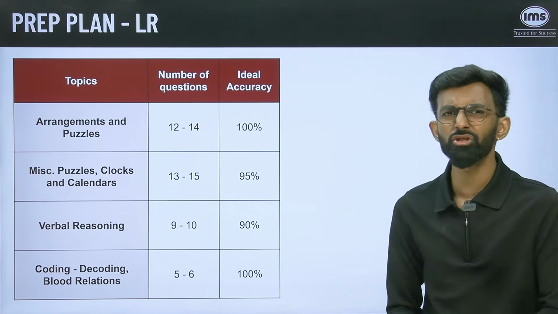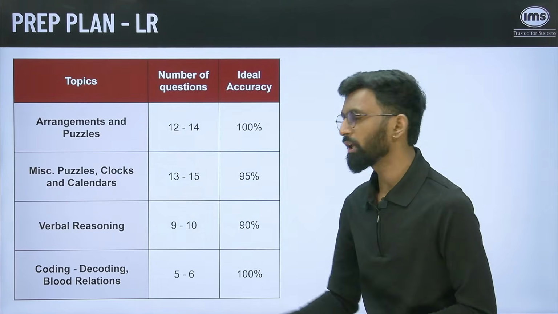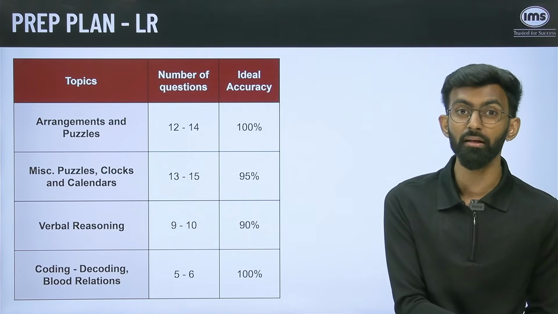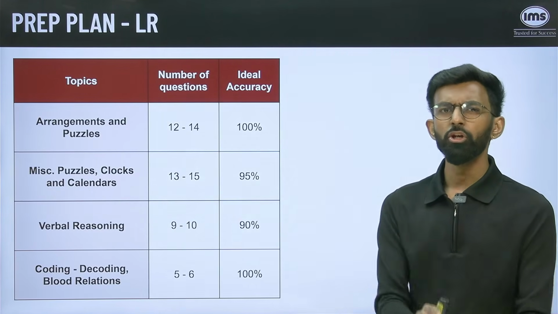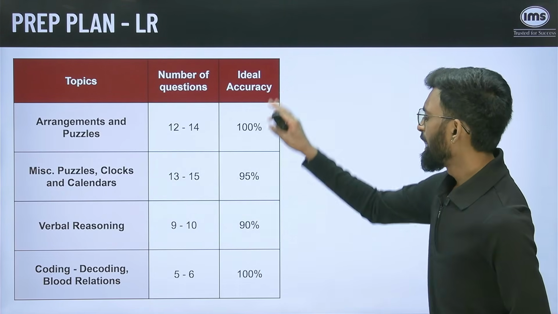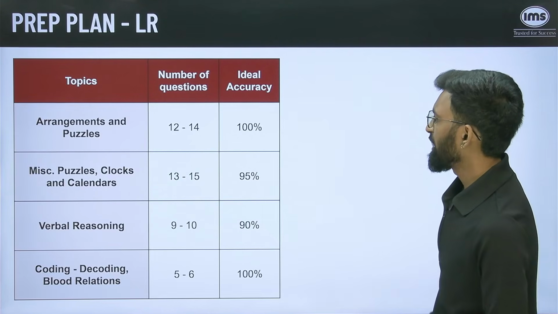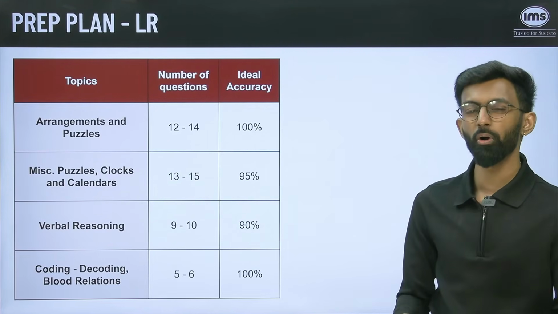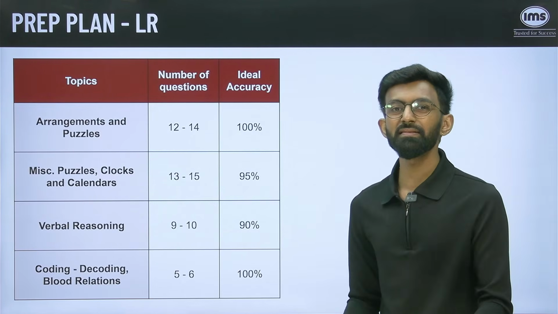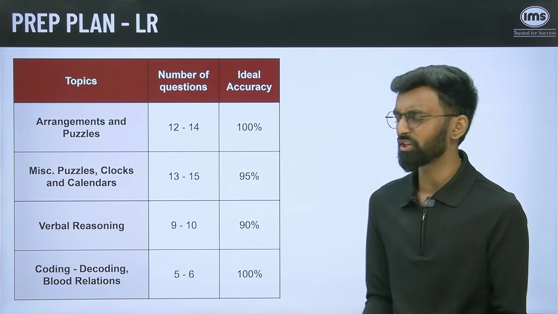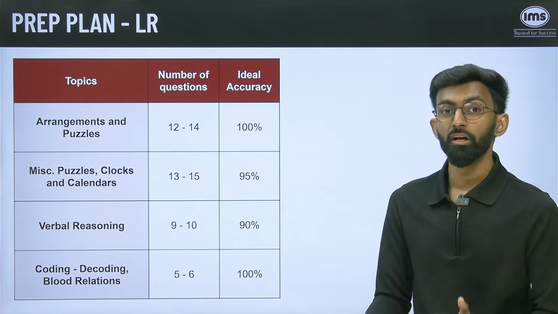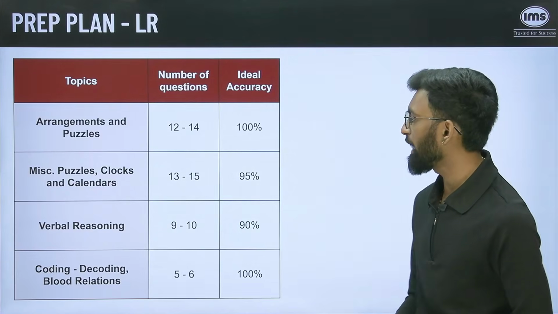Coding, decoding, blood relations, you will get 5 to 6. Again, coding, decoding questions have been doable. If you have done enough practice using your IMS material as well as giving those benchmarking tests and mocks, you should be in a comfortable position to tackle the questions of coding, decoding. Again, if you look at this particular section, arrangements and puzzles, you can expect to have 100% accuracy. Coding, decoding, blood relations, again 100%. Verbal reasoning, because verbal has always been the subjective section, your accuracy may come down to 90%, but during your practice you need to ensure that somewhere you are trying to get more than 90% accuracy.